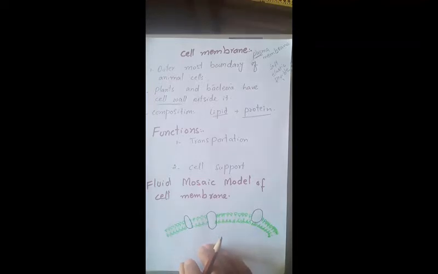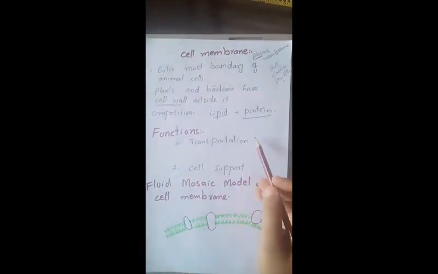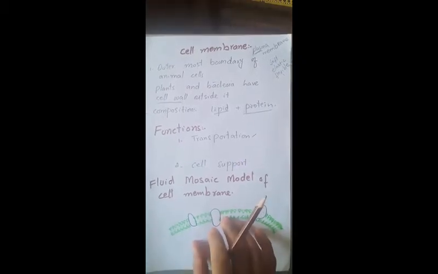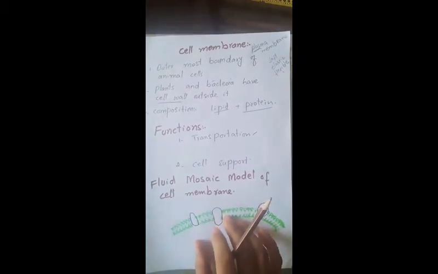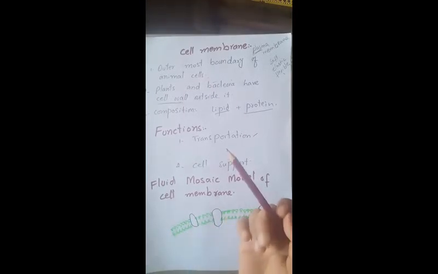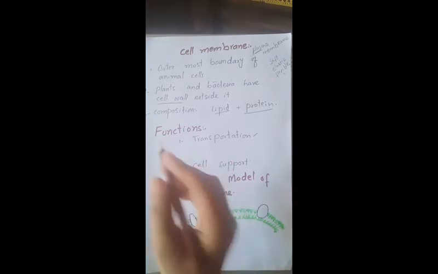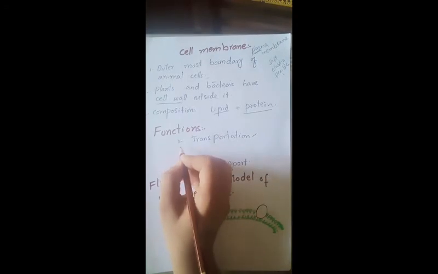What is the function of cell membrane? Cell membrane performs very important functions. The major function of cell membrane is transportation. Transport of material inside and outside of the cell is called transportation. This transport may be by diffusion, active transport, osmosis, pinocytosis, phagocytosis, endocytosis and filtration through the pores. What are different forms of transportation?